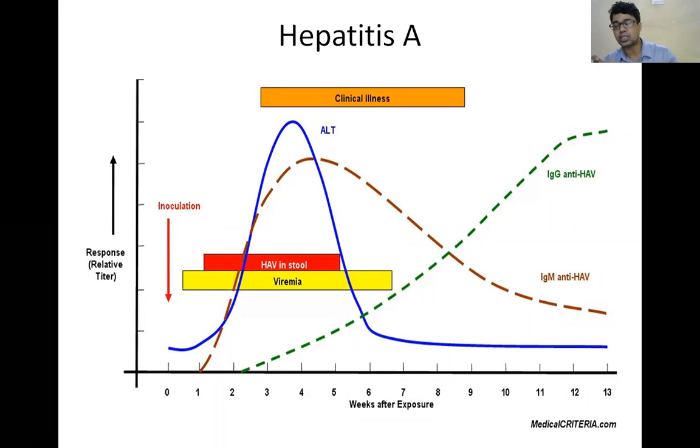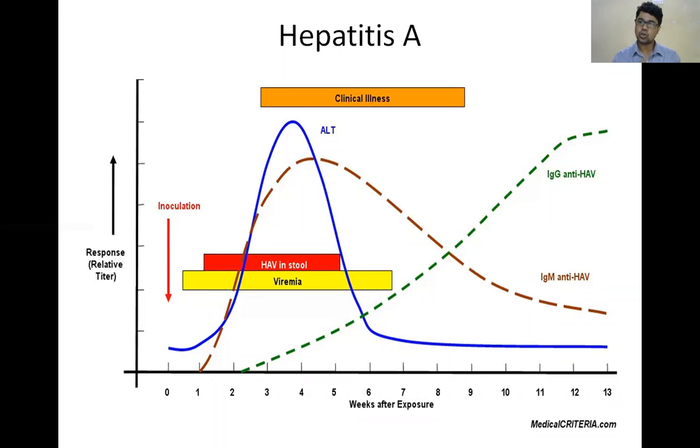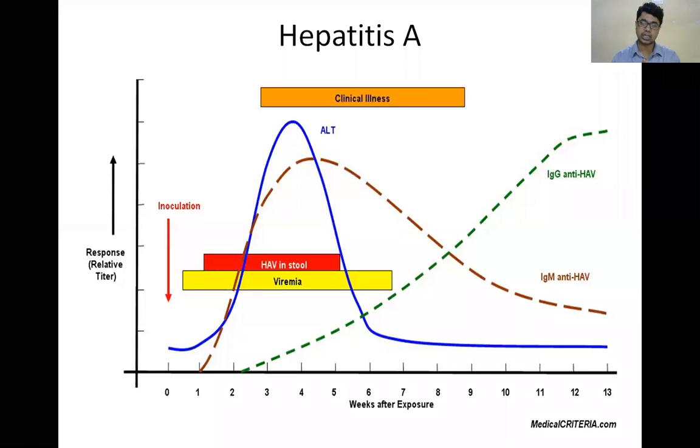But IgM will persist for 2 to 3 months. And IgG also appears just immediately after IgM, and it will persist throughout life. So detection of IgM will say it is a recent infection, whereas detection of IgG is a remote infection.